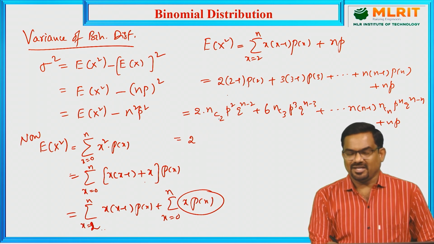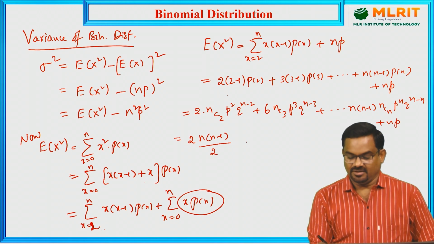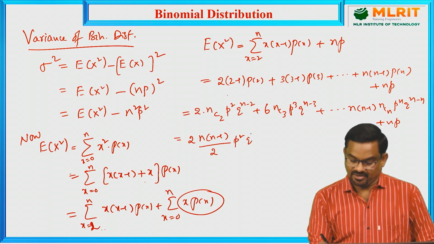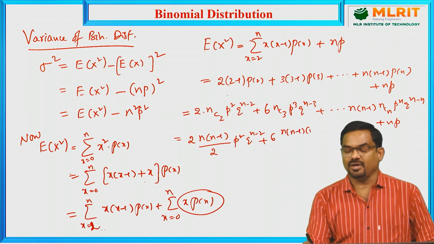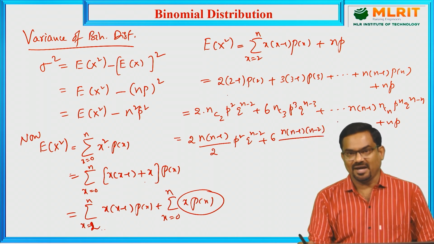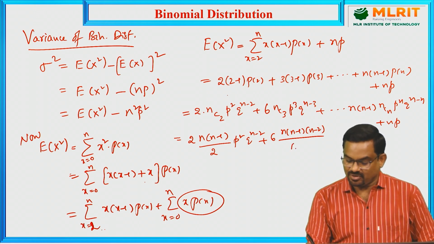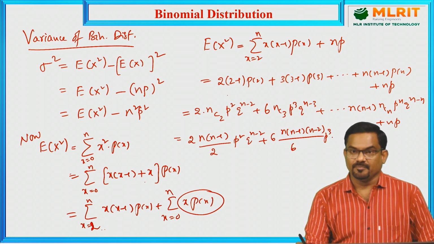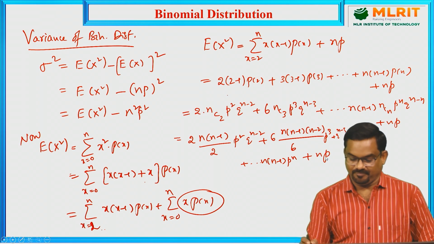Again, n minus 2 factorial will be in the denominator. So n into (n minus 1) by 2 factorial, which is 2, p square q power n minus 2, plus 6 into (n minus 1) into (n minus 2) by n minus 3 factorial in the denominator, that will be cancelled, and 3 factorial is 6, p cube q power n minus 3, plus so on. The last one, n into (n minus 1) into nCn, which is 1, p power n, plus np.